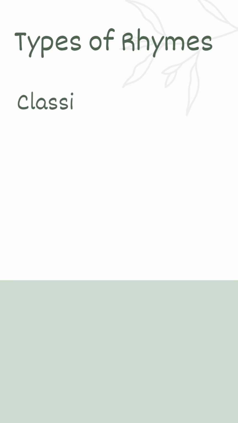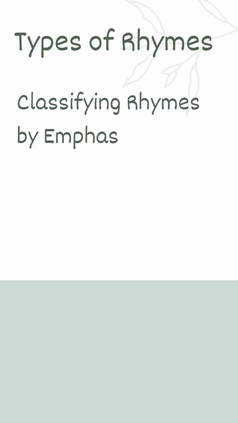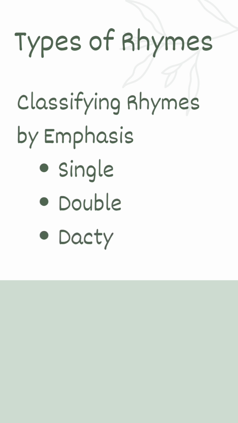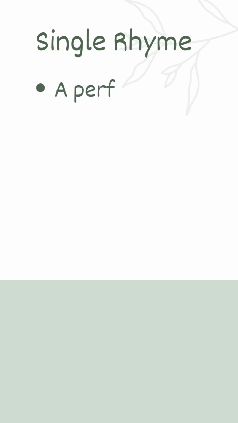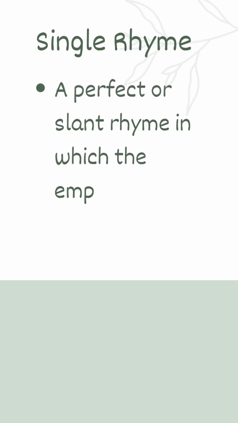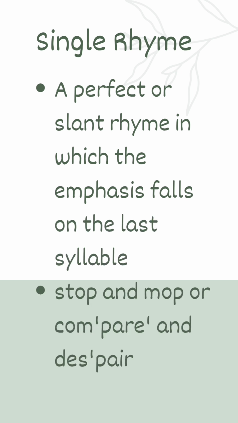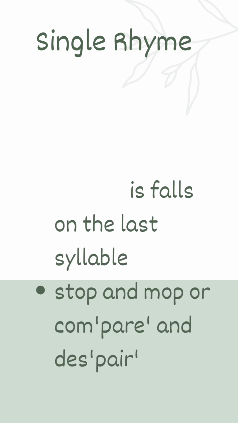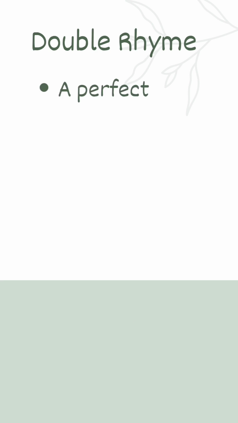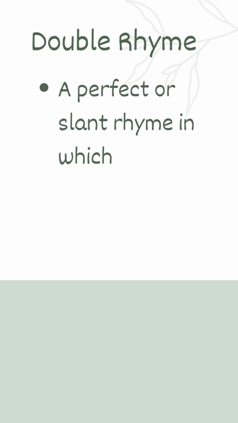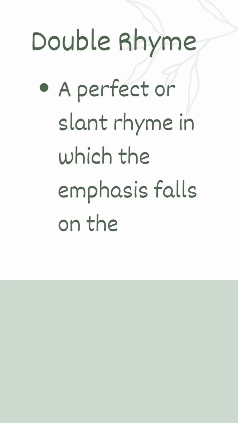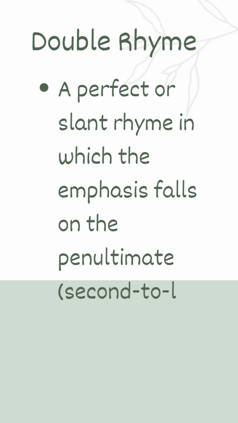Another classification of rhyme is on the basis of emphasis. And there are three classifications: single, double, and dactylic. What is a single rhyme? It is a perfect or slant rhyme in which the emphasis falls on the last syllable. Stop, mop, compare, despair. Double rhyme, a perfect or slant rhyme in which the emphasis falls on the penultimate or second to last syllable.